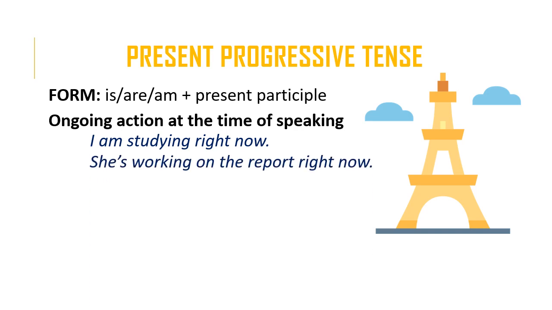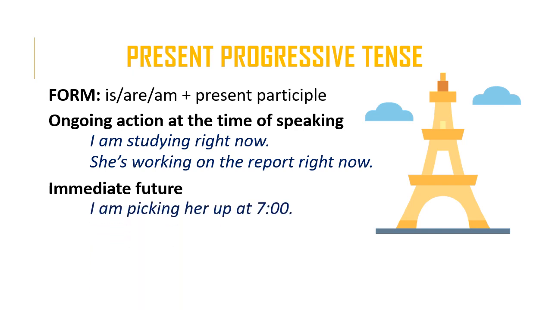She's working on the report right now. Likewise, the meaning of this is at the time of uttering this, she is actually working on the report. A second common function of this tense is the immediate future, something that's going to happen in the not too distant future. I am picking her up at 7. She's flying to Paris tomorrow.